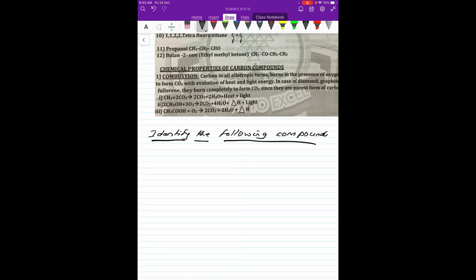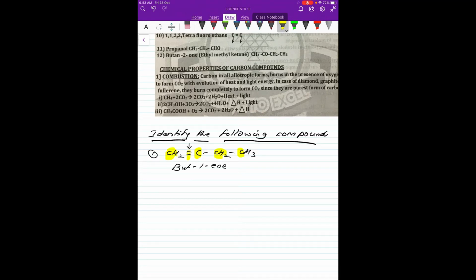Now if I am giving you, say, CH2=CH-CH2-CH3, the first thing we should see is how many carbon atoms are there. So 1, 2, 3, 4. So it becomes butane. But then there is a double bond, so it is an alkene, so the name will come butene. Still, be specific: where is the double bond situated? If you see, the double bond is here, exactly on the first carbon atom. So the perfect name will be but-1-ene.